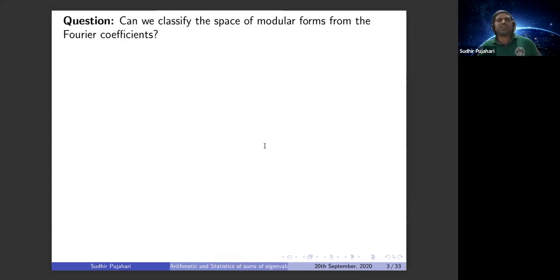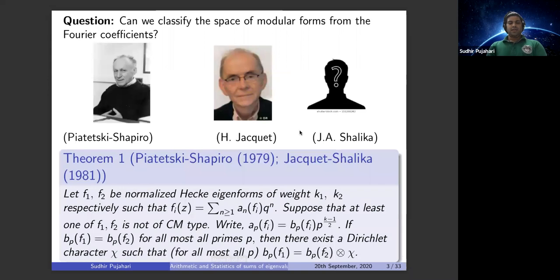Okay, to start with, let me start with a question: can we classify the space of modular forms from the Fourier coefficients? This question has been studied widely in the literature, in 1979 by Piatetski-Shapiro and in 1981 by J.-P. Serre. Let me set up the language that we'll use in the rest of the talk.